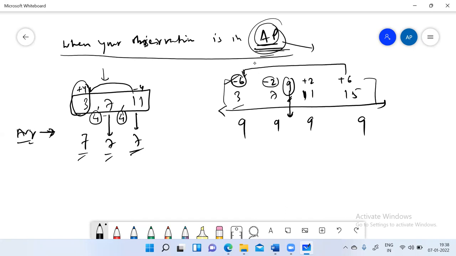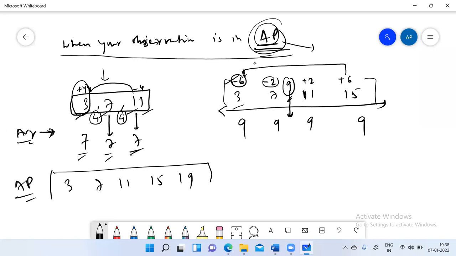So if there was an odd number of elements, we could have taken numbers like 3, 7, 11, 15, and 19. Again, we have an AP here, and the number of observations is odd, like 5 observations. So the central value will be my average value.